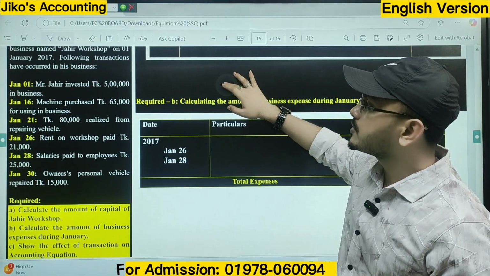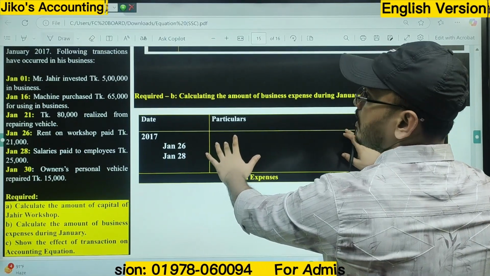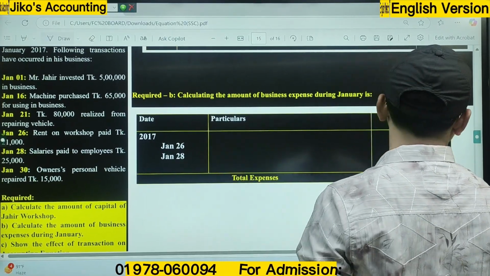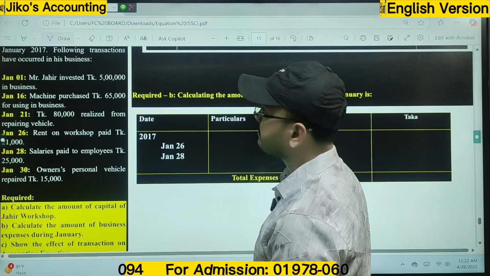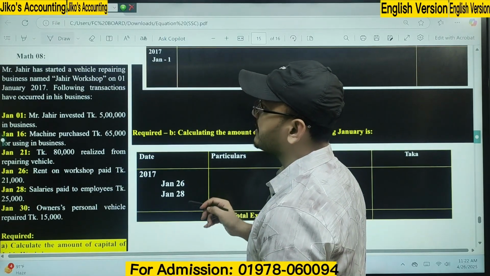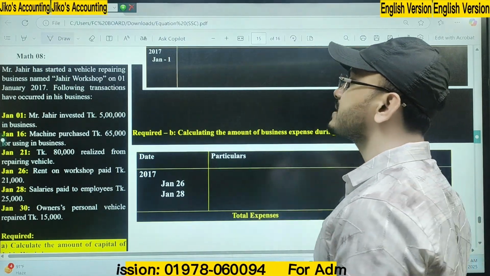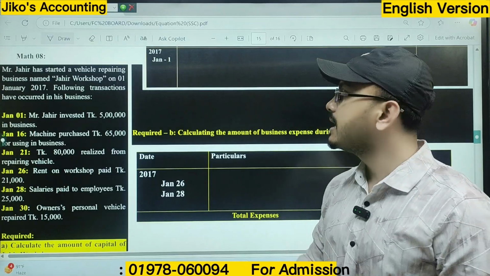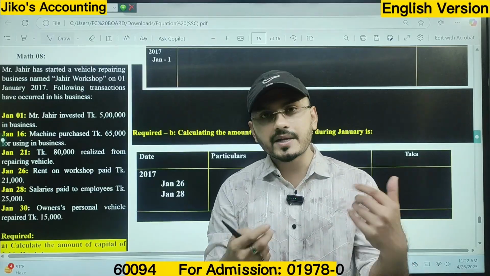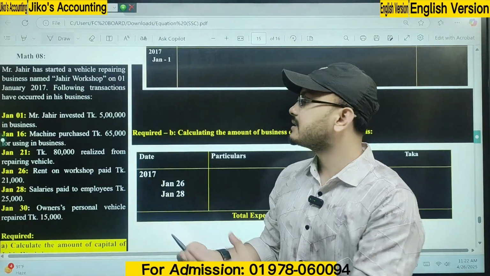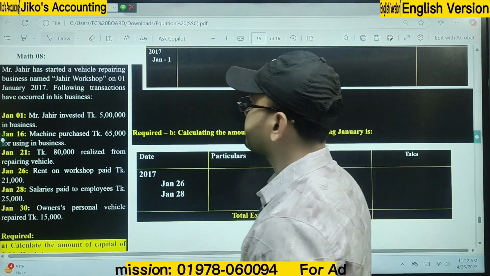If you want to solve this math, first of all, we have to figure out what is our requirement here, what we have been told. Our first requirement is to calculate the amount of capital of Zahir workshop. What type of business is it? Is it service based or manufacturing based? Mr. Zahir has started a vehicle repairing business. Vehicle repairing means it's a service based business. The more vehicles he repairs, the more income will be generated. That's a key point. You have got it.